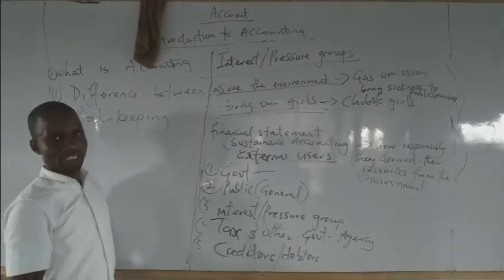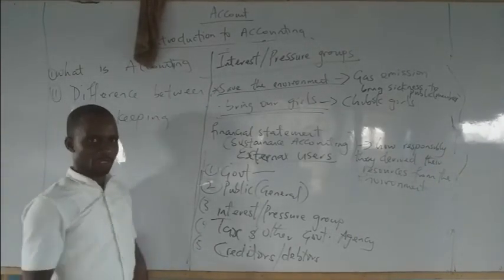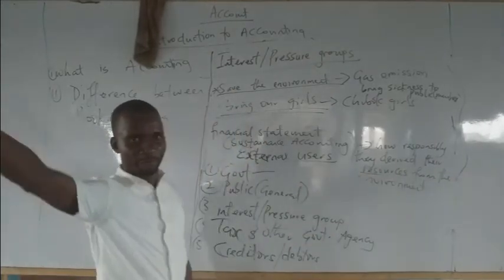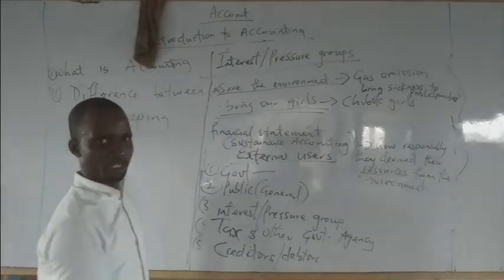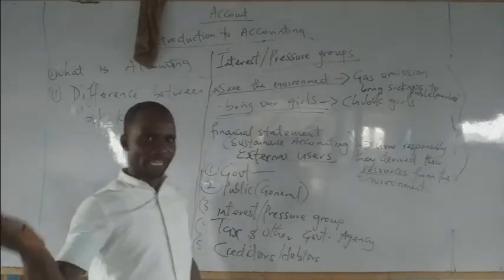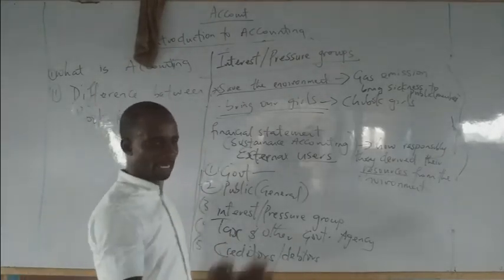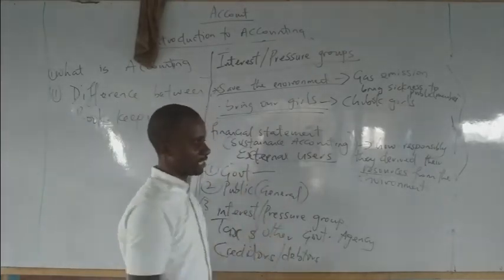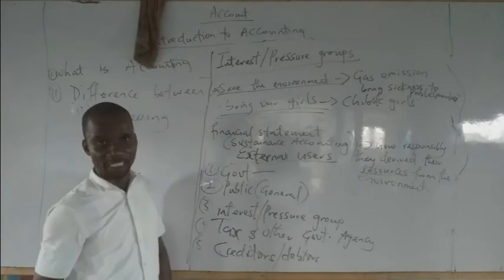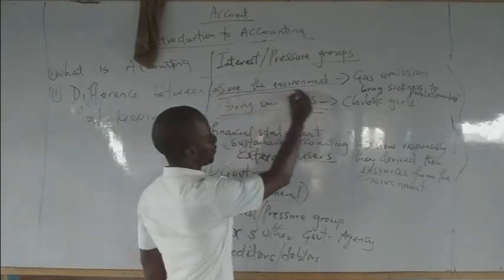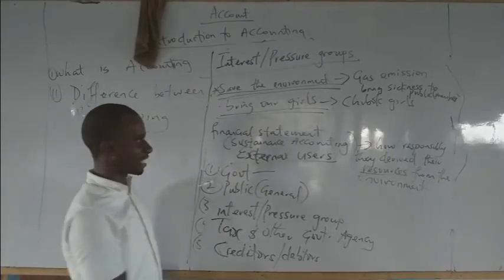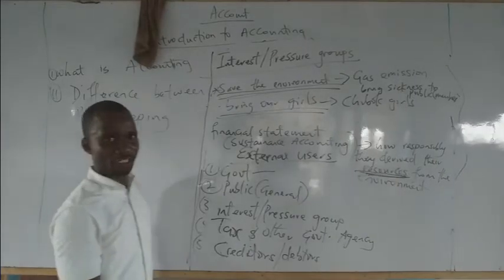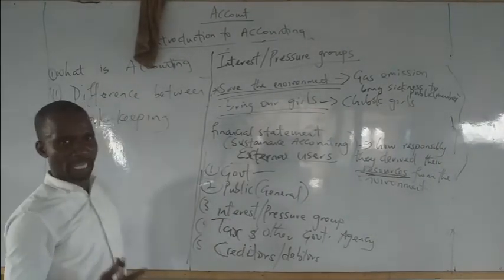And what do I mean? For instance, if you are into furniture, definitely where will your source resources be from? From the forest. You need to cut down all those timbers, all those wood, then bring it to where they will process it and all those things. So if you are cutting those trees down and you are not replacing it, what is happening? You are not sustaining the environment. That is where all these groups will come up. They will attack you, asking why are you not making plans or strategy to conserve or to sustain the environment?